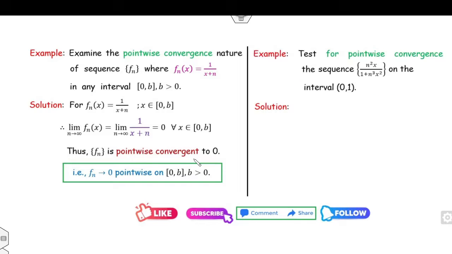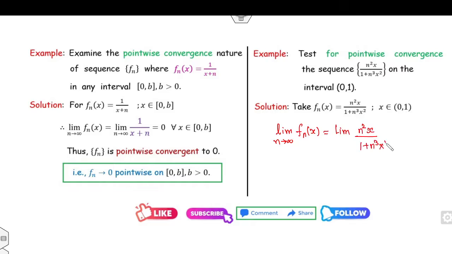Look at this another example. Now you can see it's an open interval, so you can't say that x is equal to 0. It is not possible. Fine. Again, your target is to find the limit as n approaches infinity of Fn(x). Can you find it? So it is n square x over 1 plus n cube x square. Again, it's an infinity by infinity form. Fine. You can apply the L'Hopital rule.